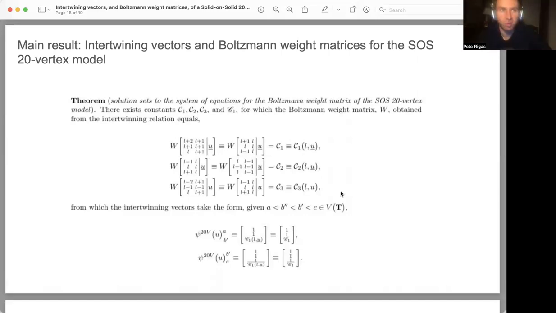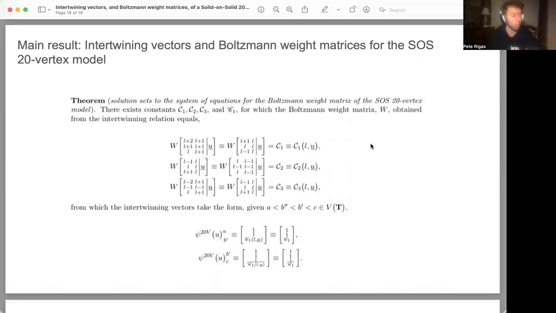And in the paper that was given originally for the rational seven vertex model, the authors express the action of each one of these Boltzmann weight matrices for the solid on solid model obtained from the R matrix of the rational seven vertex model, which satisfies the Yang-Baxter equation, in terms of something very close to a summation or a quotient of spectral parameters over the square lattice. So we're able to reflect similar characteristics, namely the dependency of the Boltzmann weight matrix upon the spectral parameters, also for the solid on solid 20 vertex model.